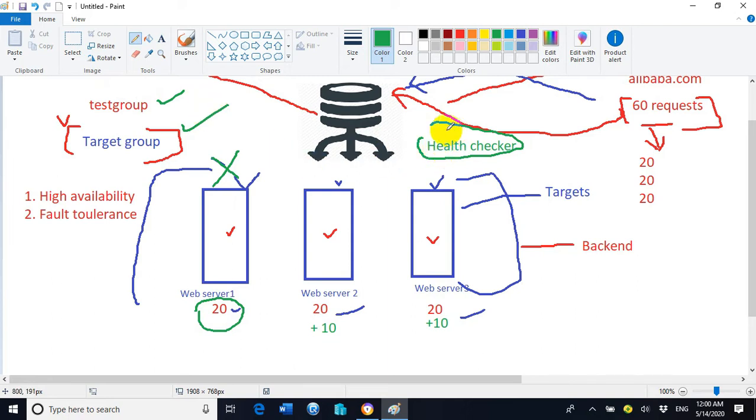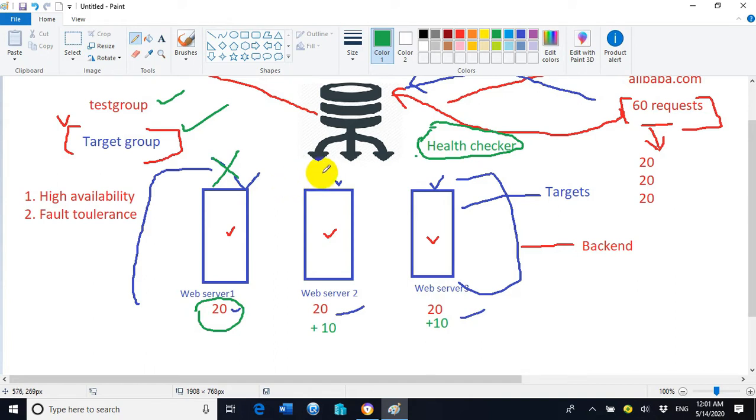So the health checker checks at frequent intervals, whatever interval we have decided, maybe 1 minute, maybe 2 minutes, or maybe 2, 3, 4, 5 seconds.